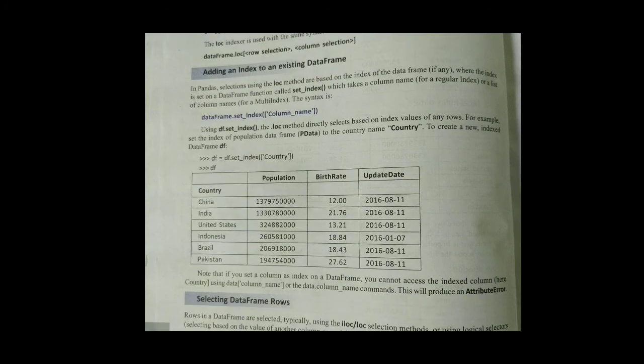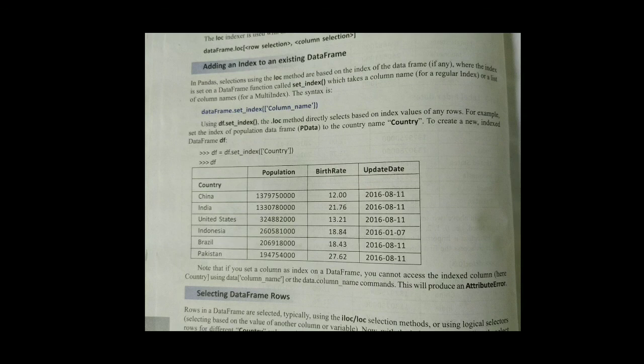So next point is adding an index to an existing data frame. Suppose you have already created your data frame. Now you want to add an index, then you can write df = df.set_index('country'). So we are providing country as the index for our data frame, and when you display it, it will display country as the index, and the columns are population, birth rate, and update.